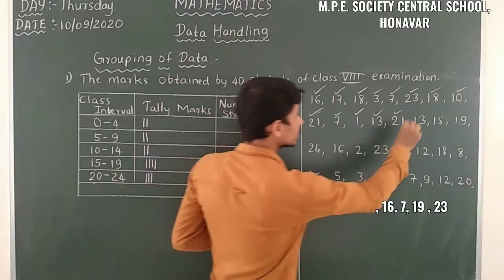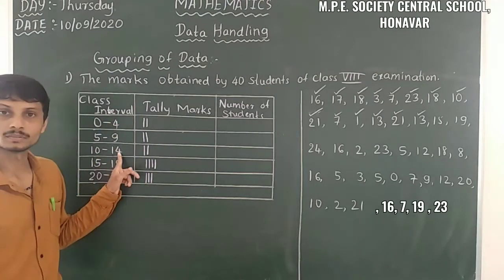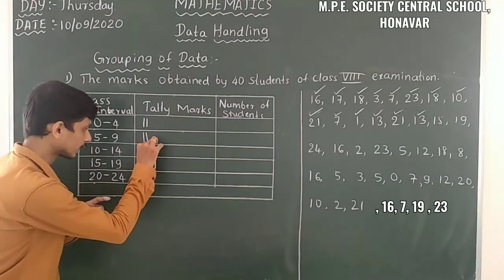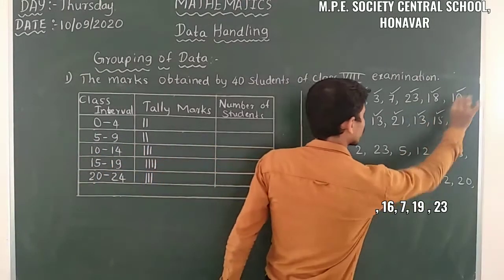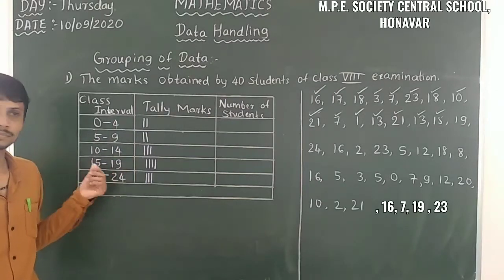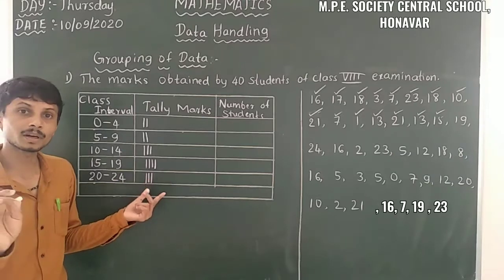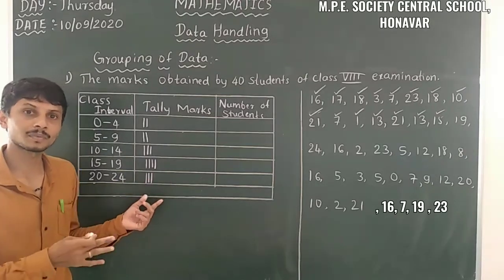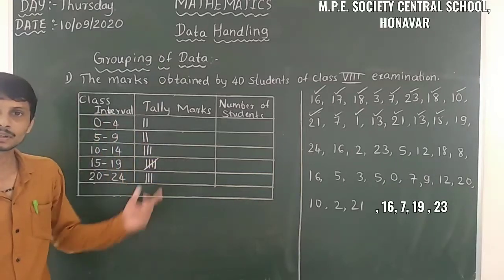Then here it is 13. 13 is between 10 to 14, so here I will take the tally mark. Then 15. Here it is 15, so 15 is between 15 and 19, so I will take the tally mark here, and now 4 is completed. Remember, after 4 tally marks, the 5th tally mark will be taken like this, the cross mark.